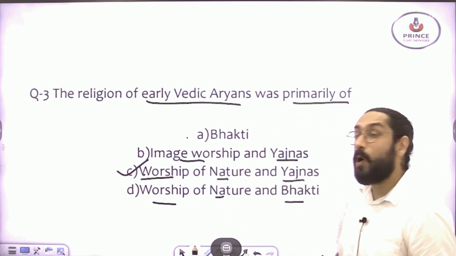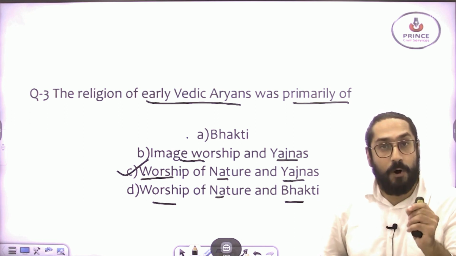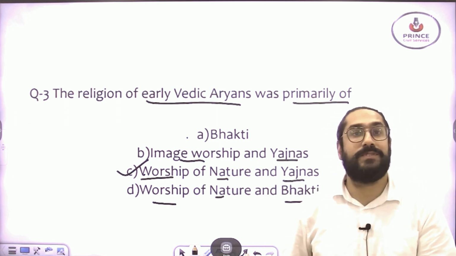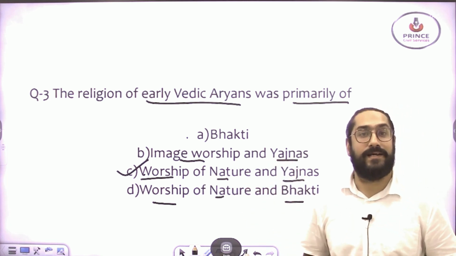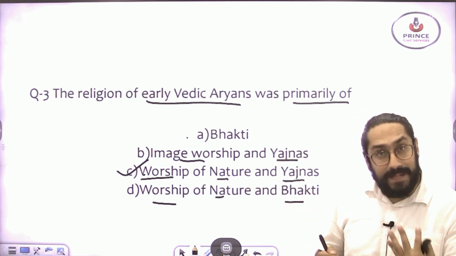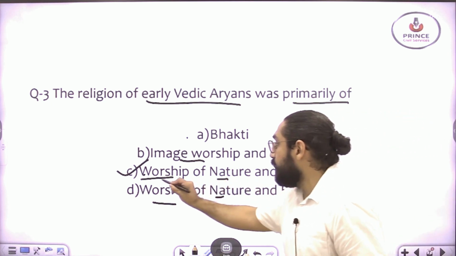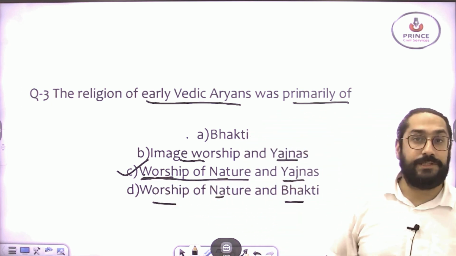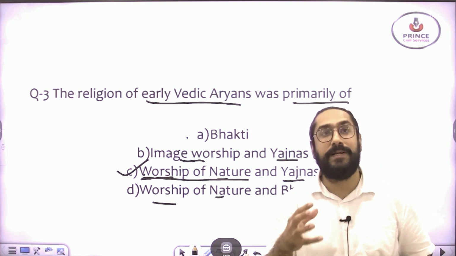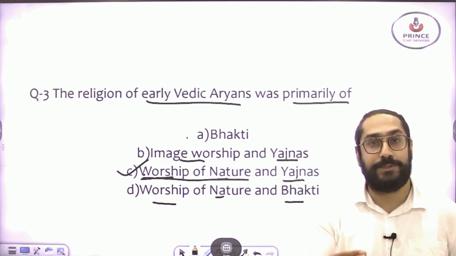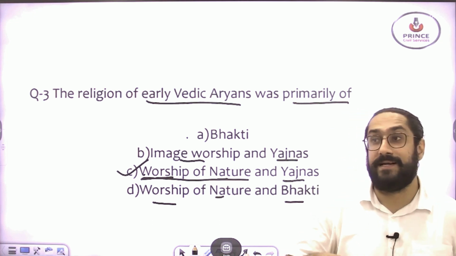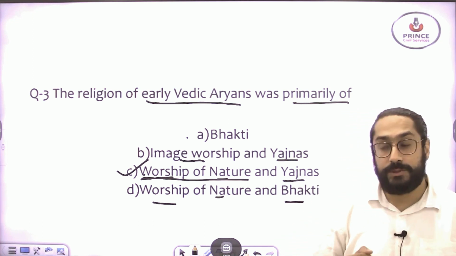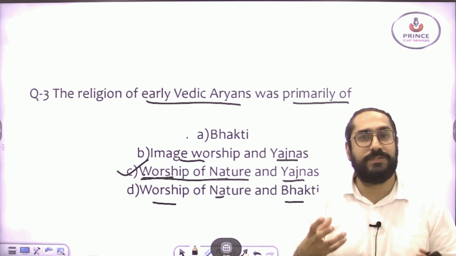The worship of nature and performance of yagna was the mode of worship of the early Vedic Aryans. Let me explain this a bit. In the Vedic age, people were unable to explain some natural phenomena, such as the reason behind rain, lightning, the rise of the sun and so on. These are all forces of nature.